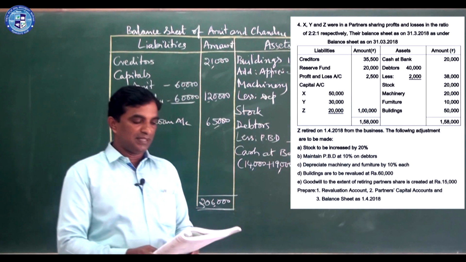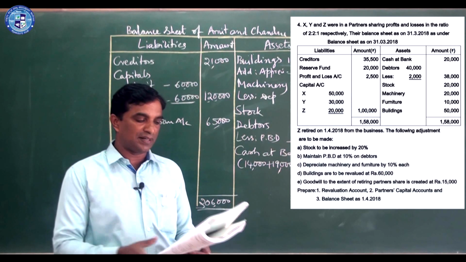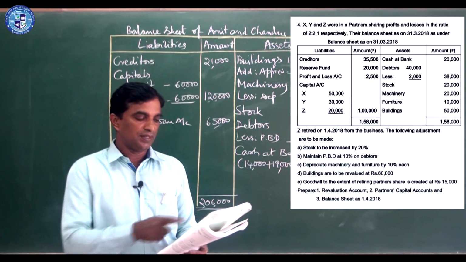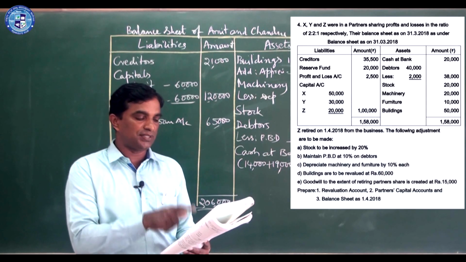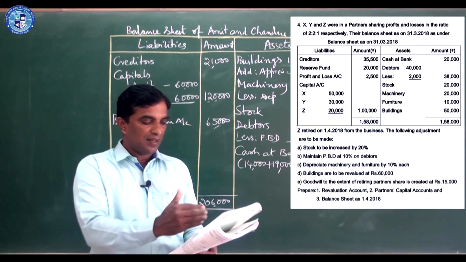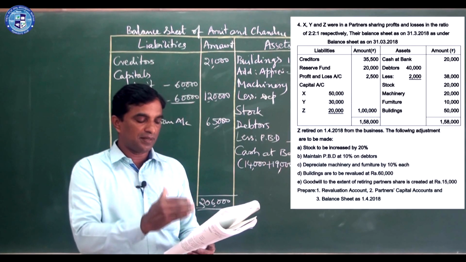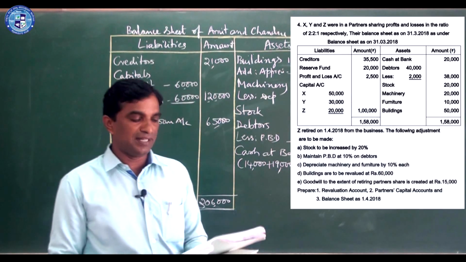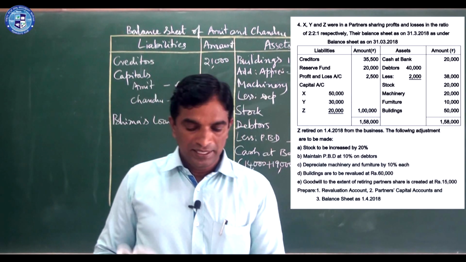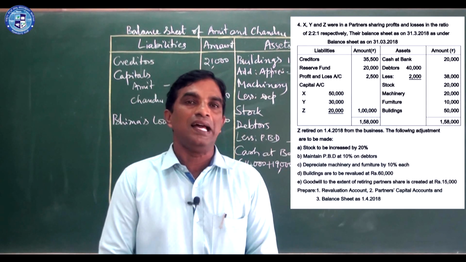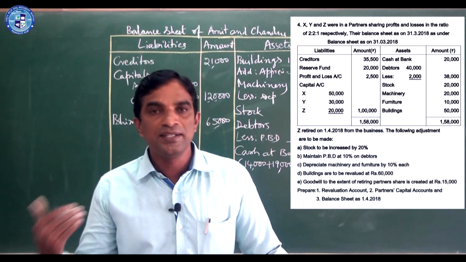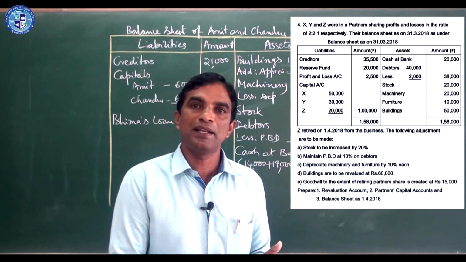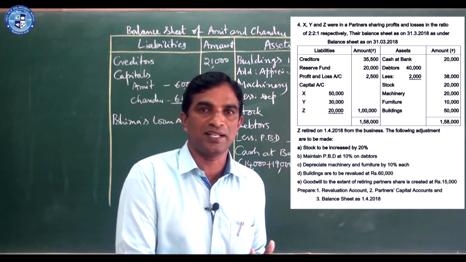So the next problem: X, Y and Z were partners sharing profits and losses in the ratio of 2:2:1. Their balance sheet as on 31st March 2018 is as under. Here all familiar items are on the asset side. On the liability side, one extra new item is there, profit and loss account. If they mention profit and loss account, that means accumulated profit which was not distributed. Undistributed profit or undistributed loss will appear in the balance sheet in the name of profit and loss account.